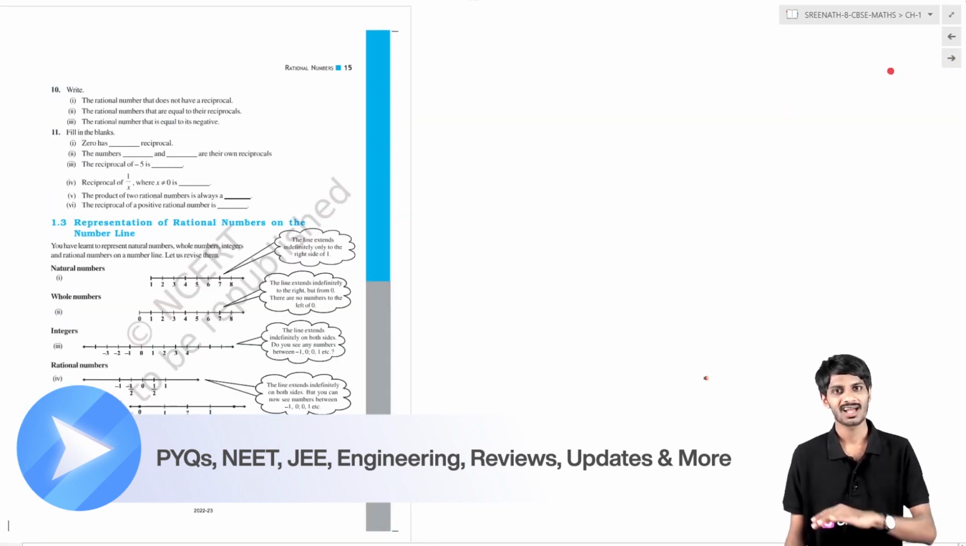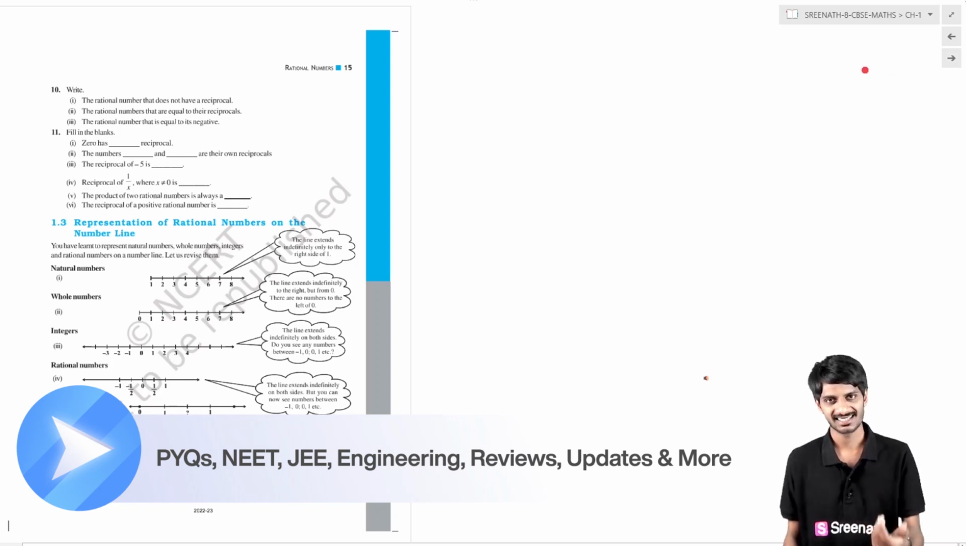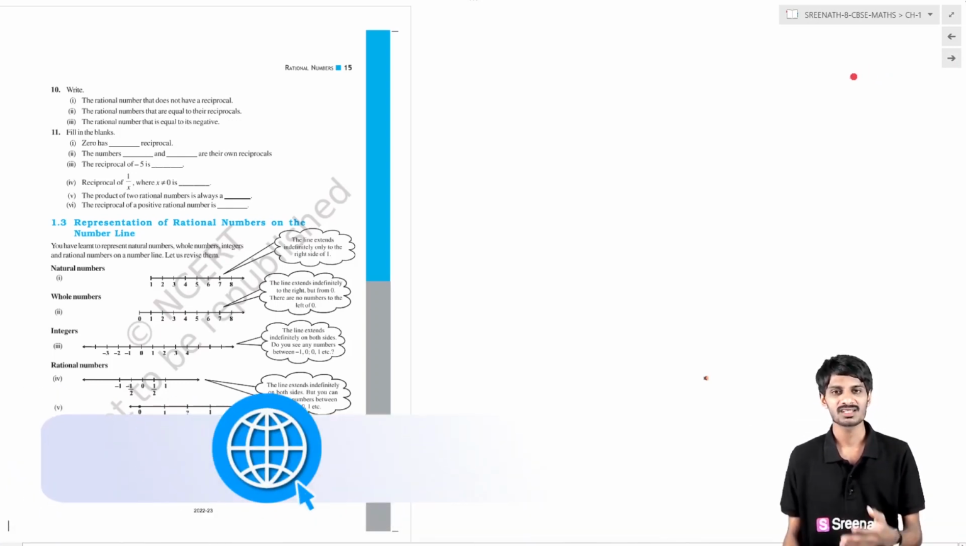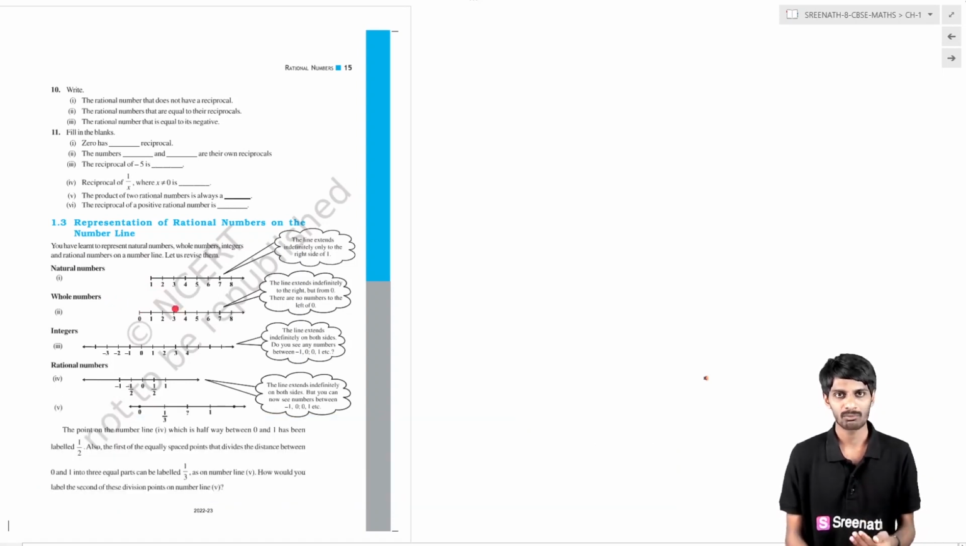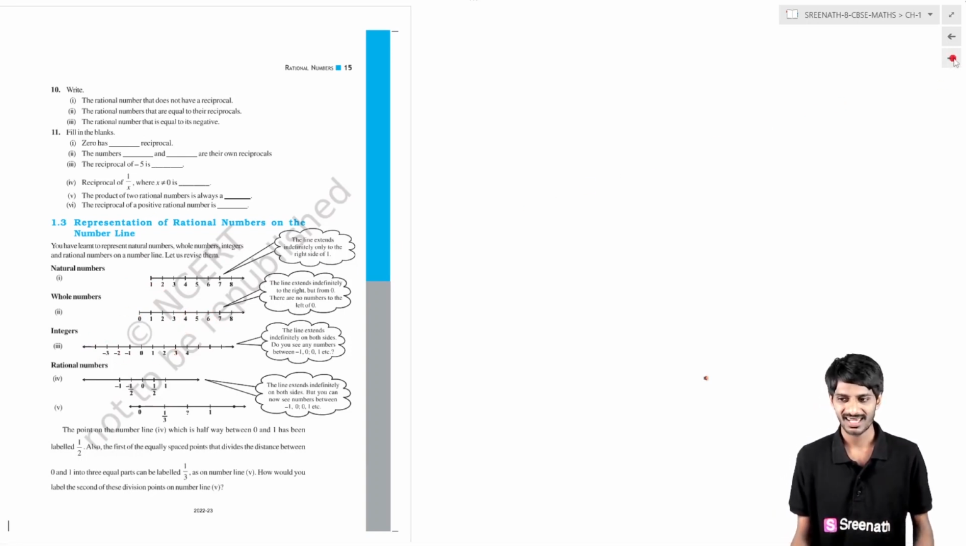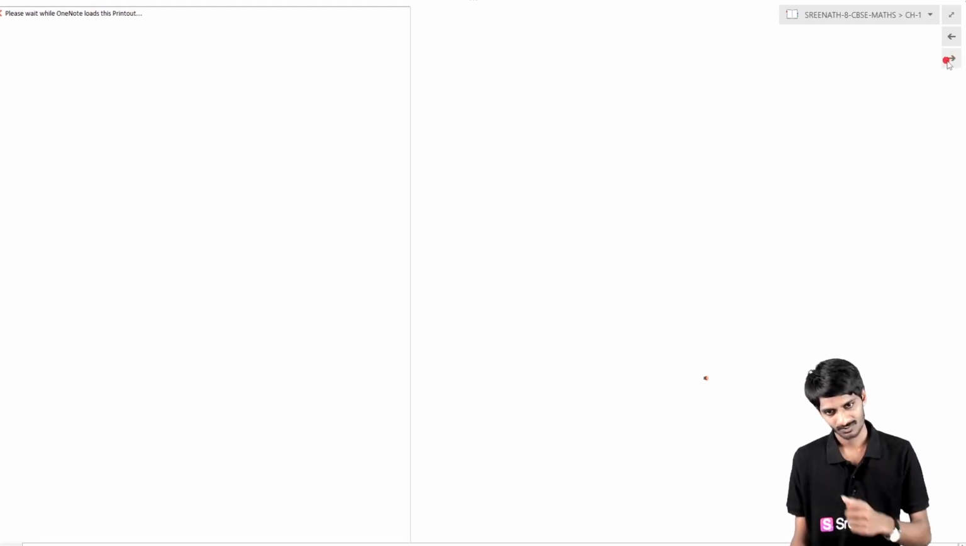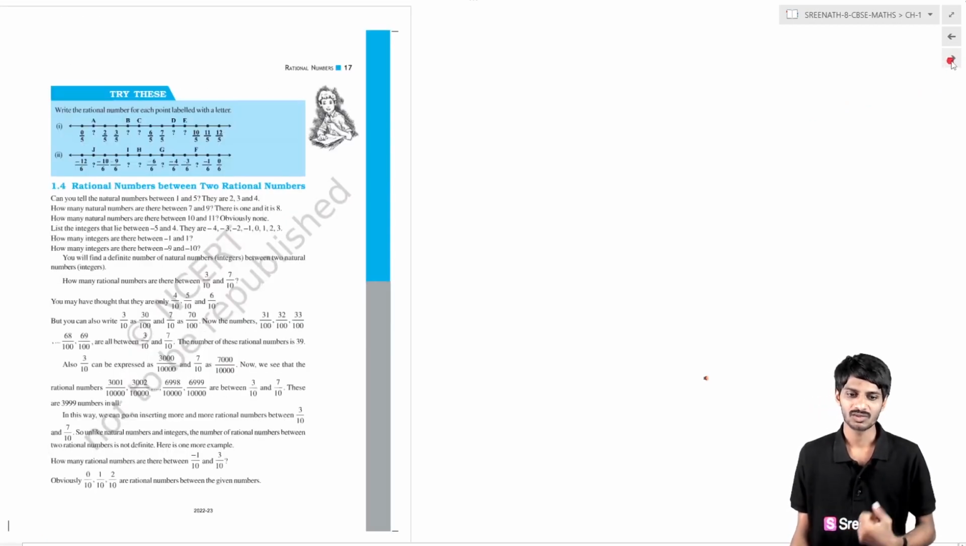After completing the second topic, after discussing the properties of the rational numbers, we will come to the third topic, that is representing the rational numbers on the number line. We have learned about representing natural numbers, whole numbers and integers on the number line. Now in this chapter we are going to learn how to represent rational numbers on the number line.